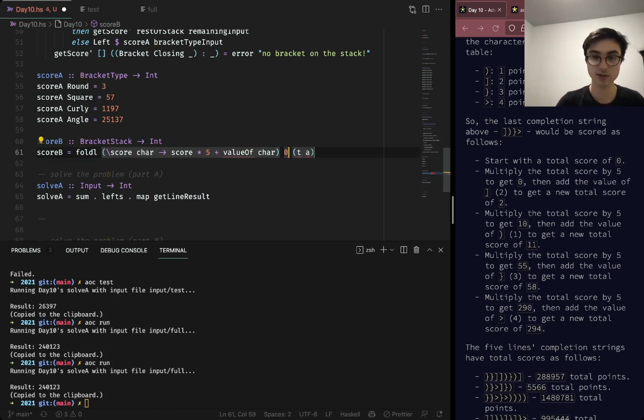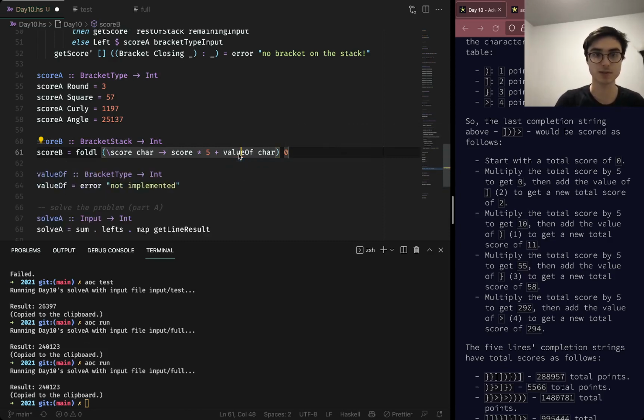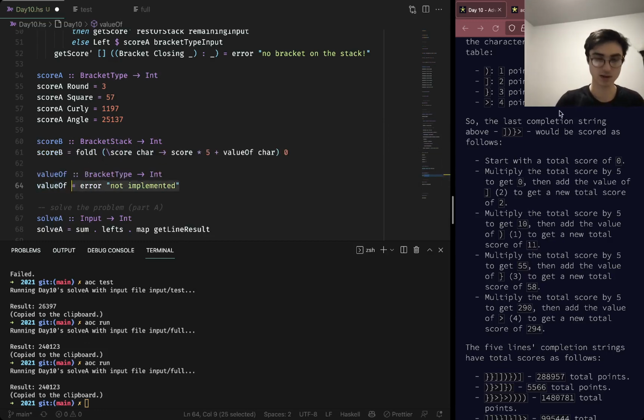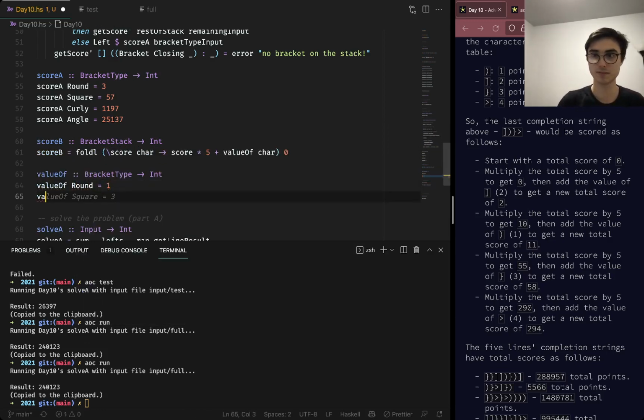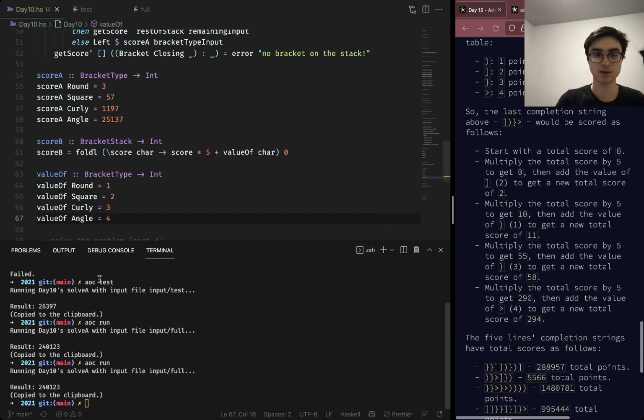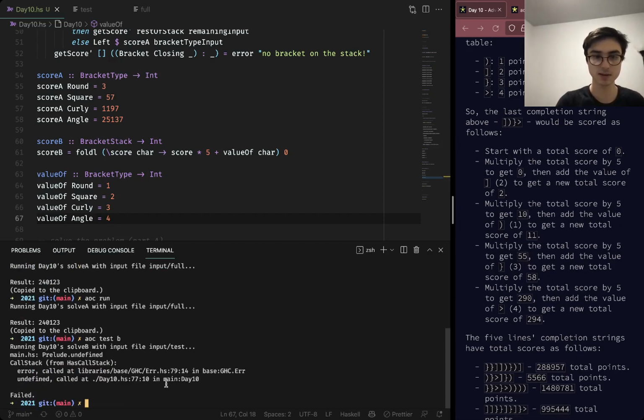And we're going to start with 0. We're going to fold over the bracket stack. We just need to define valueOf as bracket type to int, and valueOf round is 1, square is 2, curly is 3, and angle is 4. And are we checking? I think so. So let's test B. And we got an error.